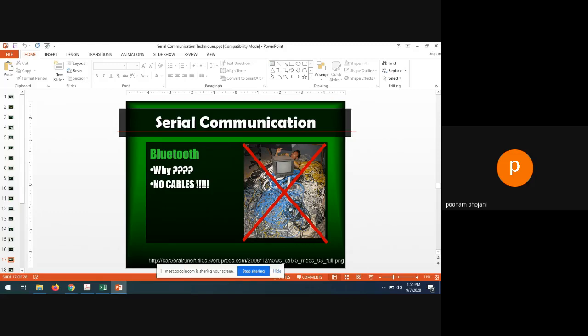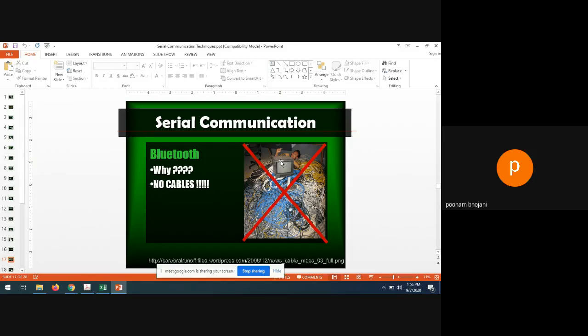Why? Because at that time we didn't have the option to connect everything with another type of communication. So here they are saying that if you connect all types of peripheral devices with this type of serial cable, then it will be very messy, as seen in the picture. It will be very messy to see the computer connected to the peripheral devices with big wires. So the solution can be wireless communication.